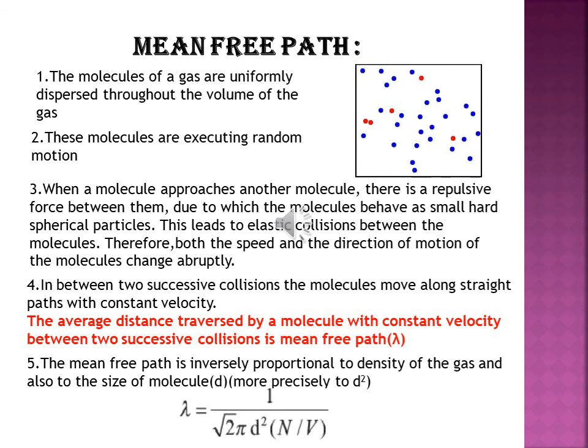So by using this assumption, we got the equation lambda is equal to 1 divided by root 2 pi d square into bracket N upon V. This is the equation that is already derived. We are not going to derive this equation, so you are going to learn it by heart. By using this equation, we are going to solve many numericals. So let's see the formula again: lambda is equal to 1 divided by root 2 pi d square into bracket N upon V, where d is the size of that object, or you can say diameter, N is the number of moles, V is volume, and lambda is obviously the mean free path.